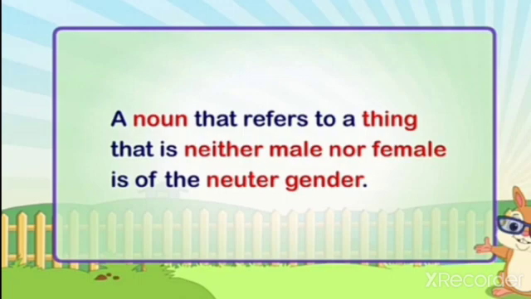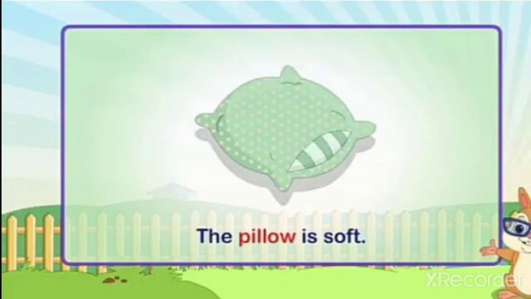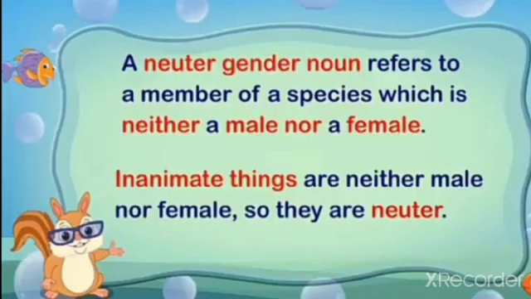Next, we'll move on to the last gender, neuter gender. A noun that refers to a thing that is neither male nor female is of the neuter gender. All common nouns that refer to non-living things are of neuter gender. We use the pronoun it for neuter gender. Example for neuter gender: the pillow is soft. So pillow is the neuter gender.